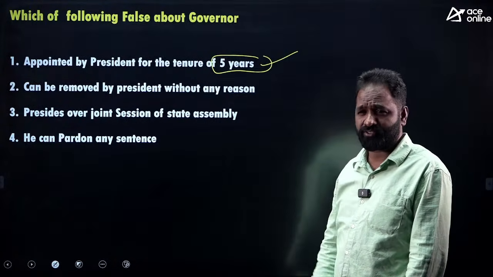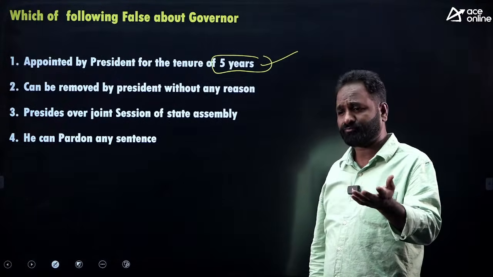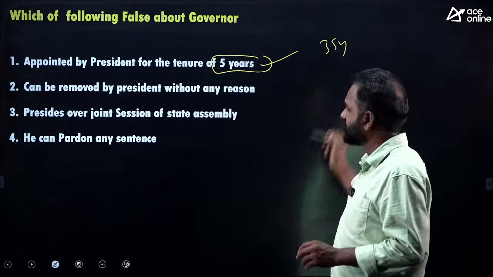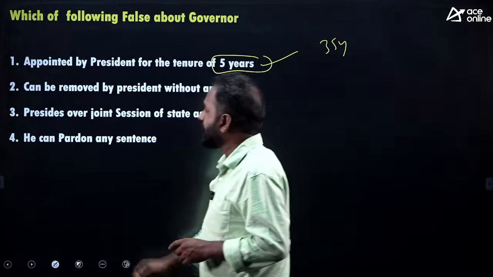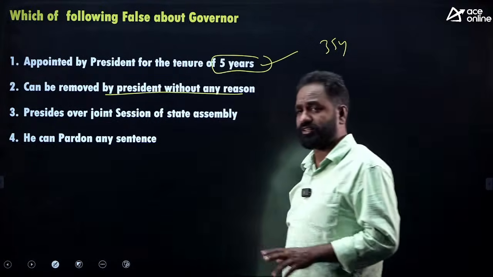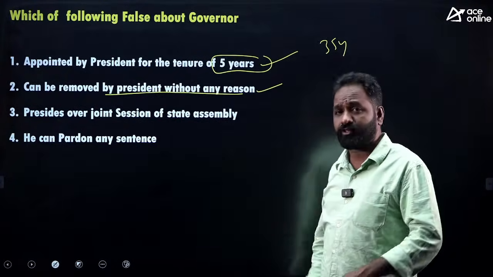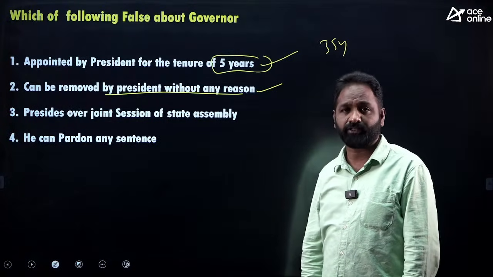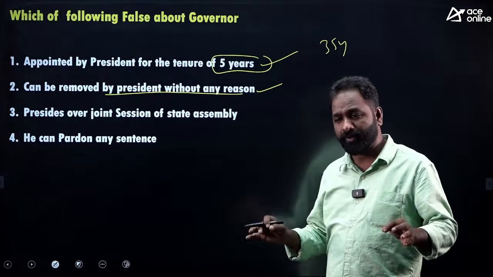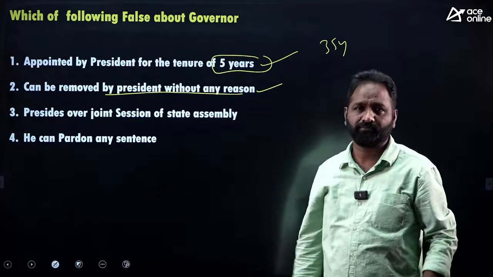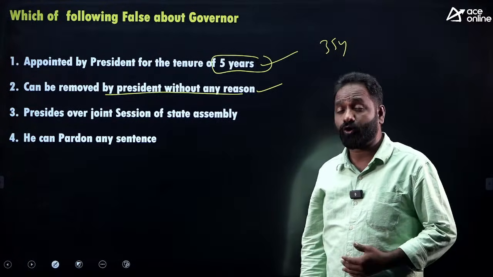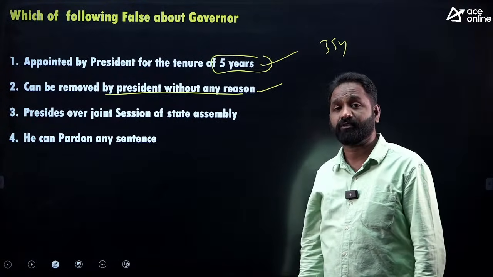No special eligibilities. If you want to appoint a governor, he should be an Indian citizen and should have completed 35 years. That is the 2 things only. And removed by president of India without any reason. Yes, the governor works under the pleasure of the president. So the governor can be removed by the president at any point of time. Hey governor, pack up. That's it. I am not disrespecting the constitutional position, but I am giving an example, right?